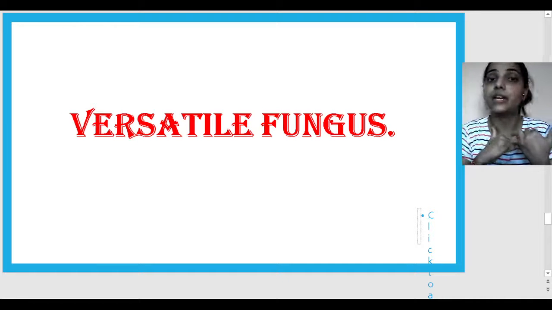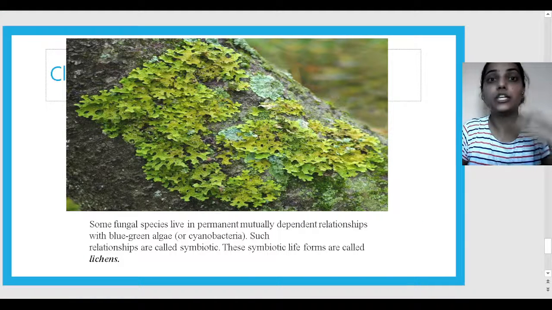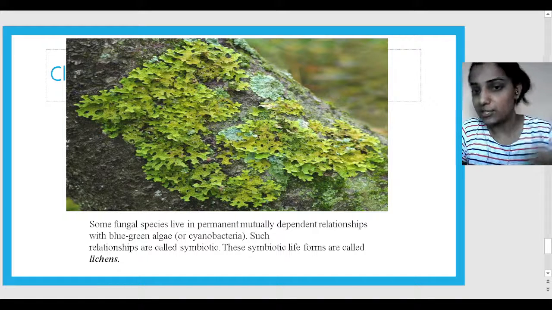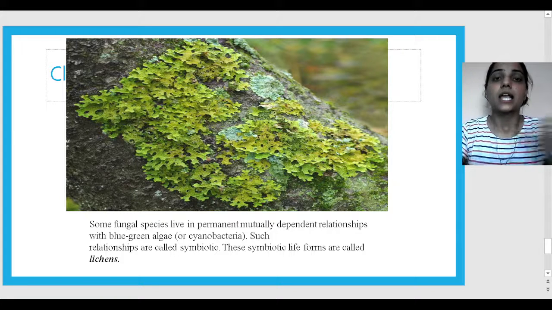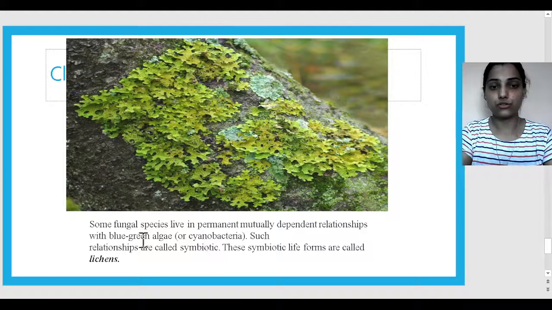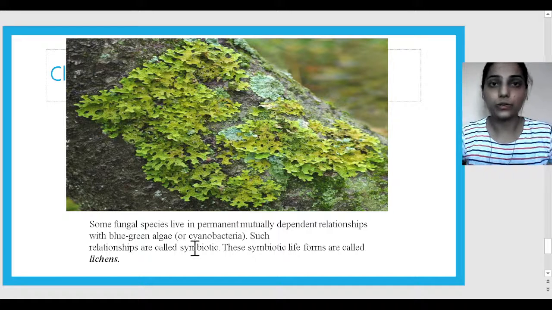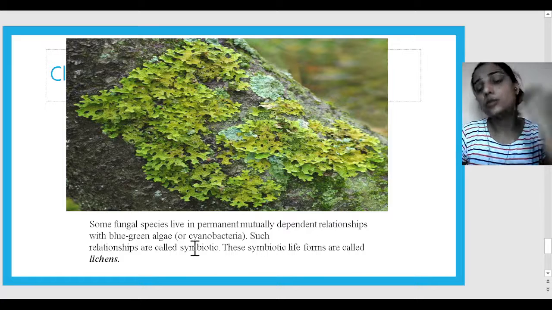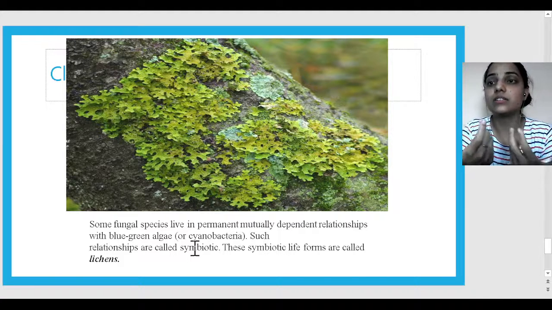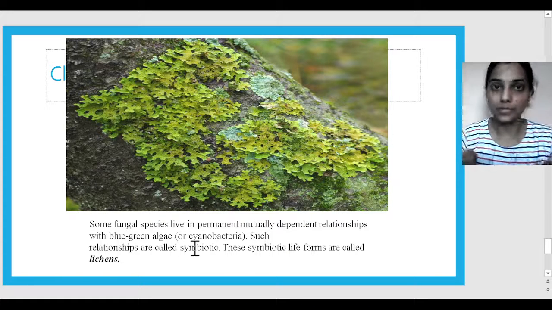Fungus habitat we can find anywhere. Now what is the speciality that gives fungus a unique characteristic feature? So first is the lichens. Basically what are lichens? Some fungal species live in a permanent mutually dependent relationship with blue-green algae, right? Suppose I have some work with you, isn't it? So I'll give you chocolate and you will do my work. So what we are doing, we are just making a symbiotic relationship. I'll do for you, and you will do something for me.